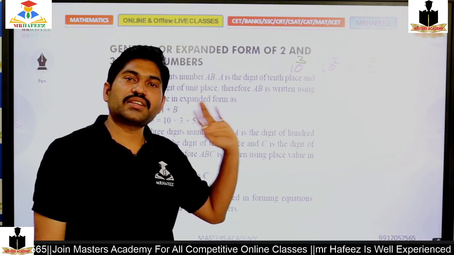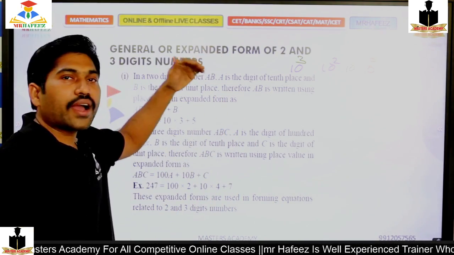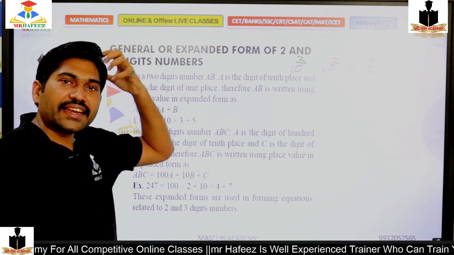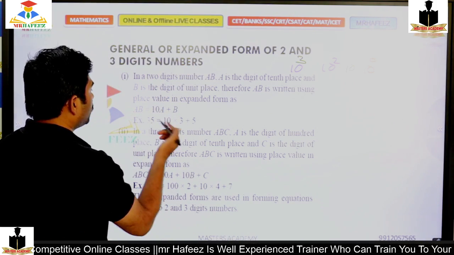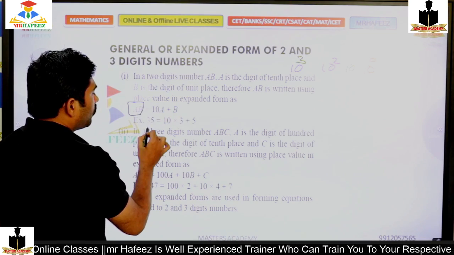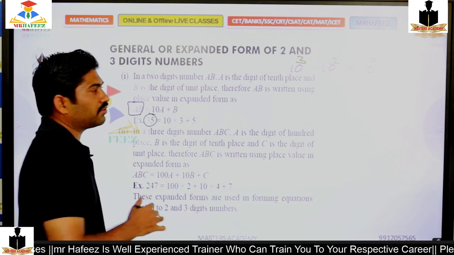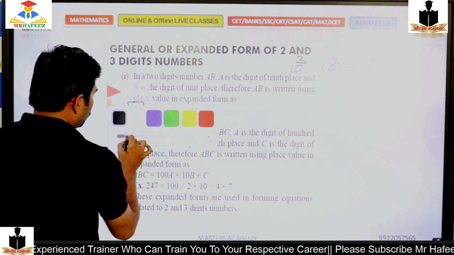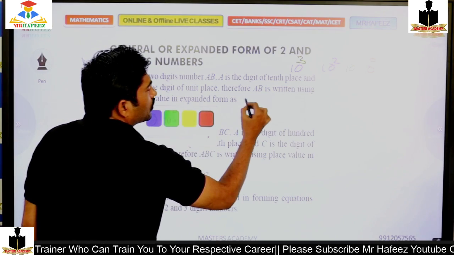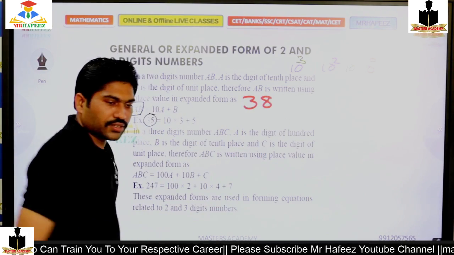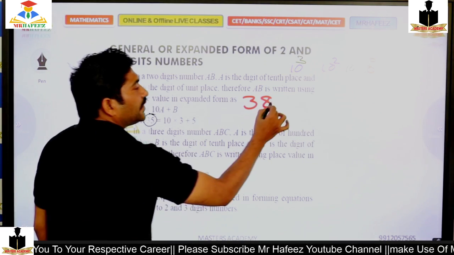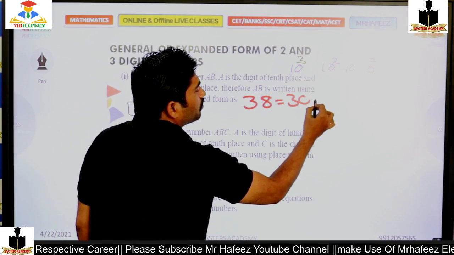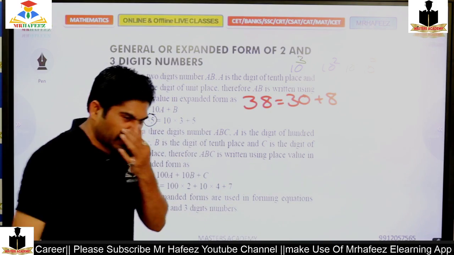How am I going to implement that decimal number system? If I take any number, say 35 or 38, whichever it might be. If I take 38, 38 equals 30 plus 8.